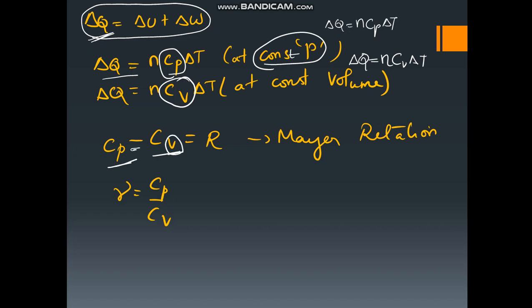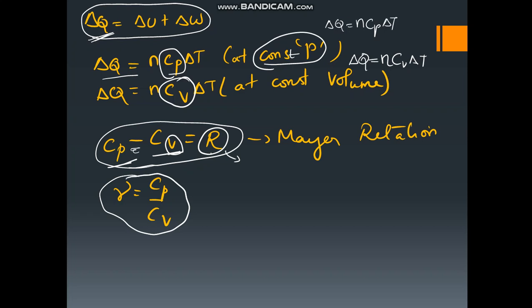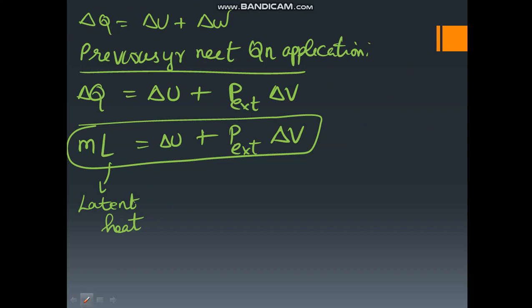Cp minus Cv, that is heat capacity at constant pressure minus heat capacity at constant volume, the difference between them is equal to R. R is the universal gas constant, and this relation is known as Mayer's relation, and gamma is equal to Cp by Cv. Its value we have seen in the previous slide for different types of gases. Now let us see how we apply this for numericals.